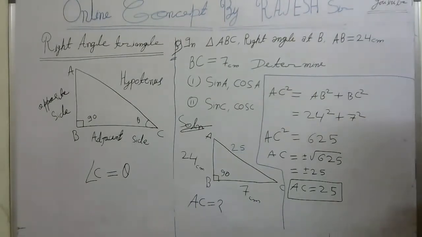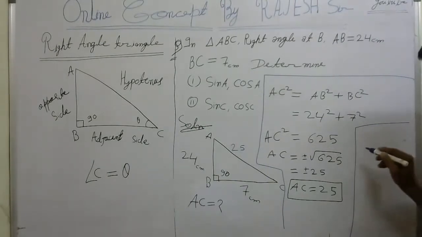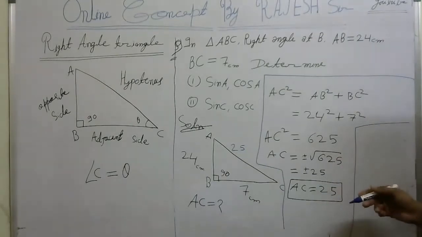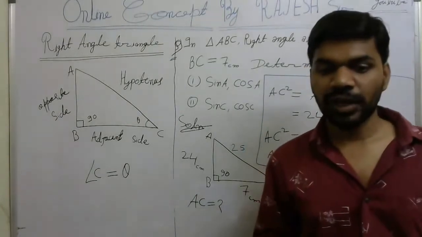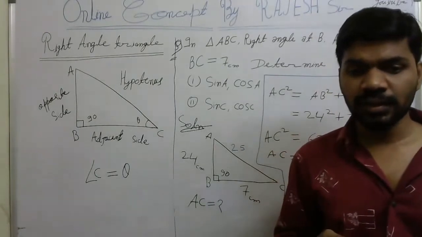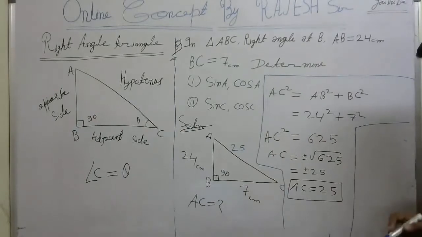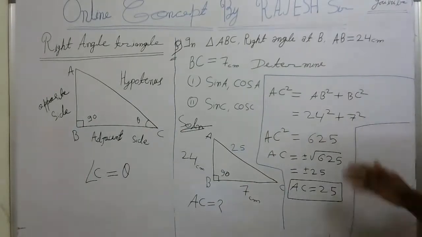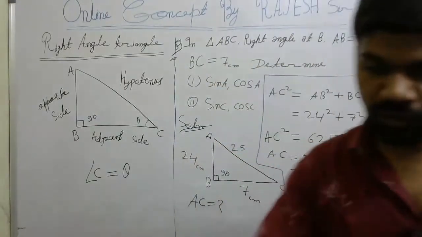If some student doesn't know this, what will the square root of 625 be? 25 square will become 625. So 25 square will come 625. So we can write the reverse also: the square root of 625 becomes 25. Now I will explain one logic for how we can get this. Yeah, copy already over.